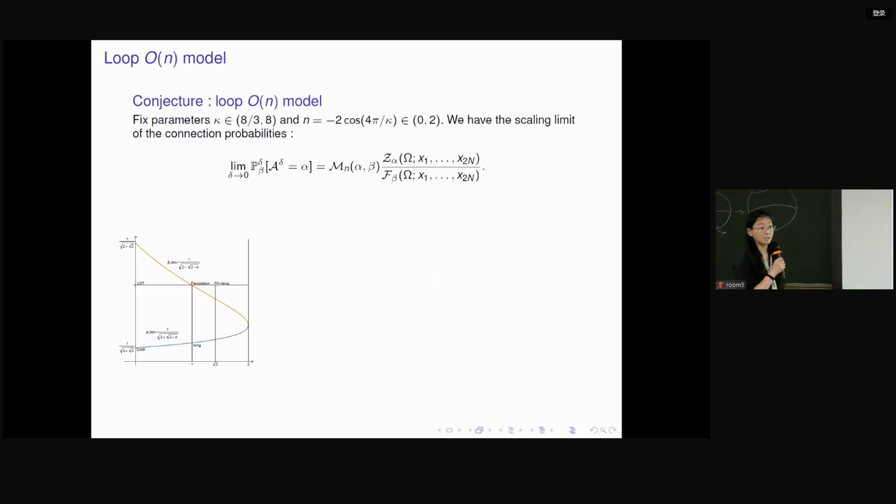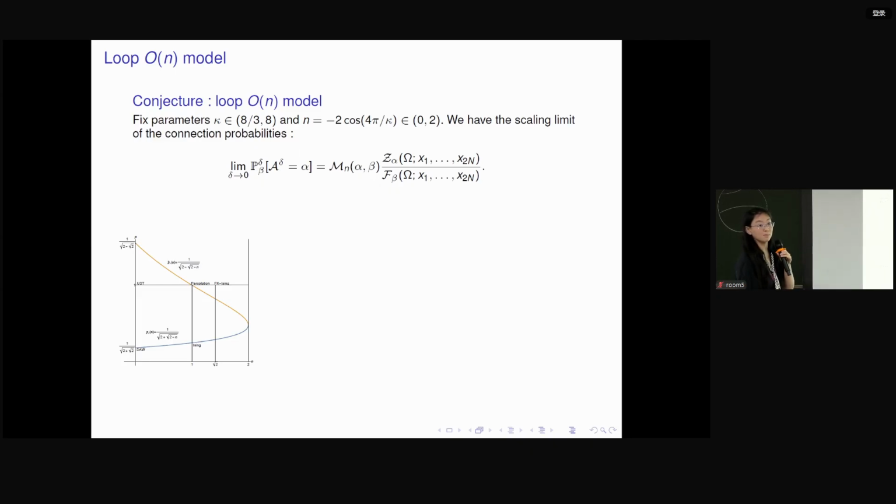Now we can go back to this conjecture. The conjecture asks: if you are in a loop O(n) model in a polygon and you want to calculate this probability, it is given by this right-hand side: the Meander matrix times the pure partition function, divided by the Coulomb-Gas integral. Because the Coulomb-Gas integral can be written as a linear combination of the pure partition functions, we can already check that if you sum over all possible alpha in the right-hand side, it does sum up to 1.